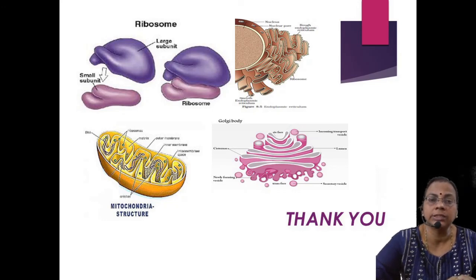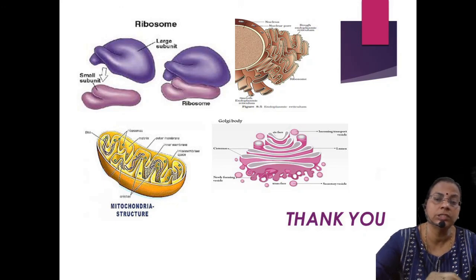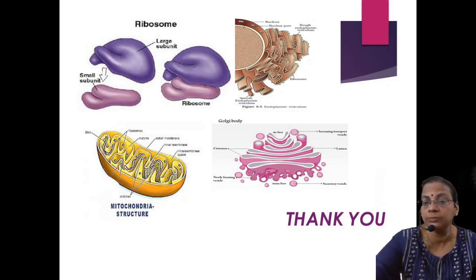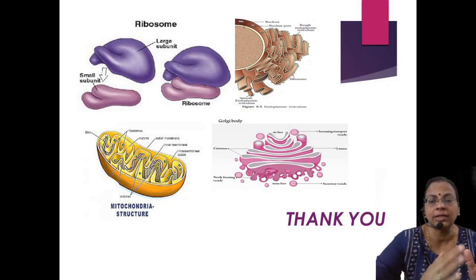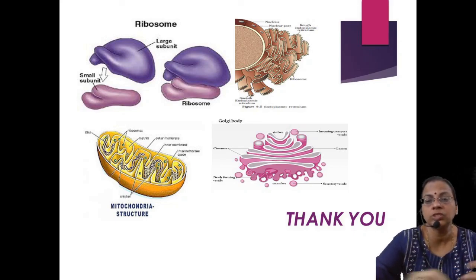Then on the right side is the endoplasmic reticulum. They are the transporters. That means food, nutrients and all other components, oxygen, carbon dioxide, protein, fat, carbohydrates, etc. will be transported from the nucleus to the cytoplasm, from the cytoplasm to the nucleus, or from the cell membrane. It is just transporting channels to and fro. It will help in transporting the components to and fro.